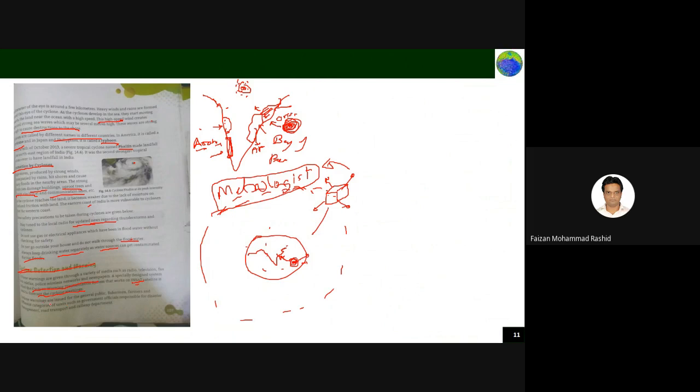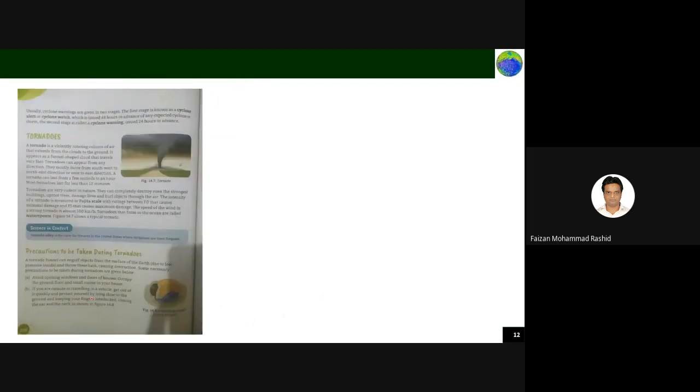Cyclone warnings are used by the general public, fishermen, farmers, and different categories such as officials for disaster management, so that people can make prior arrangements to deal with it. Usually, cyclone warnings are given in two stages. First is called cyclone alert or cyclone watch, which is 48 hours in advance. These are all the theoretical part. The second is called cyclone warning, for 24 hours.